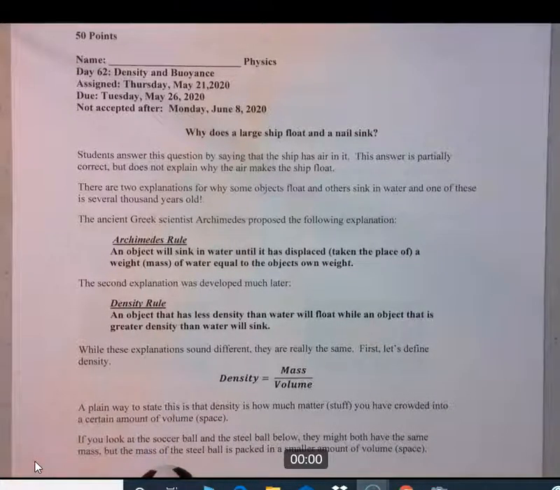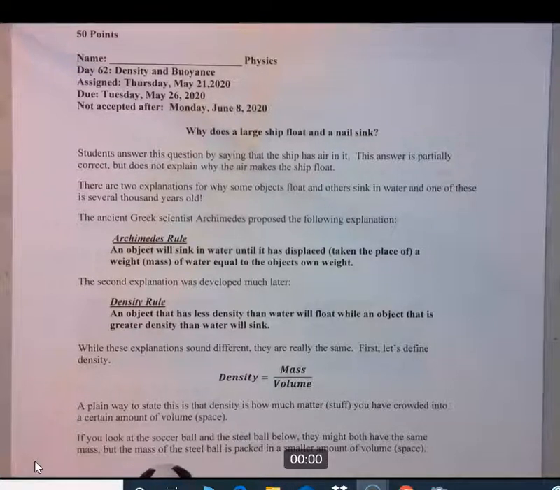The Greek scientist Archimedes proposed the following explanation. An object will sink in water until it has displaced, that is, taken the place of, a weight or mass of water equal to the object's own weight. We'll use the word mass in this lesson. A second explanation was developed later. It's the density rule: an object that has less density than water will float, while an object that has greater density than water will sink. So we're going to examine those two rules. They sound like they're different. Let's see if they are.